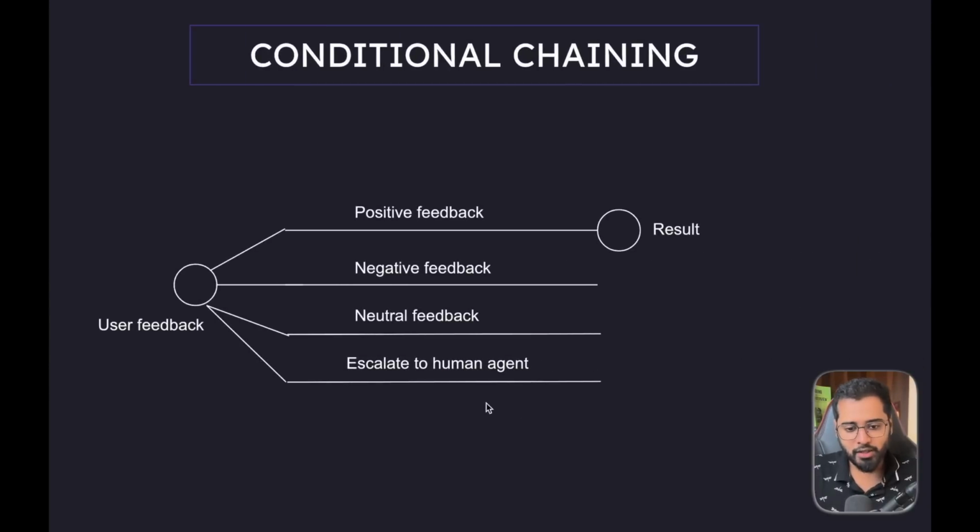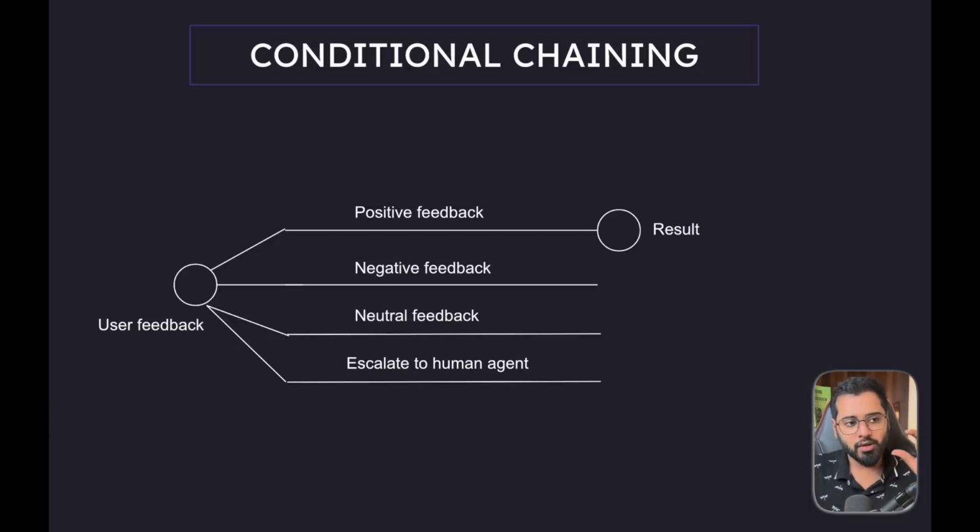So here's what I want us to solve. Let's say you run an e-commerce website and users can leave feedback on the products that they have bought. Depending on the type of the feedback, it could be positive, it could be negative, or it could be a very bad feedback that requires escalation. Depending on the type of the user feedback, the response from the customer support agent would vary. So this customer support response is exactly what we're trying to automate here with LangChain and AI.